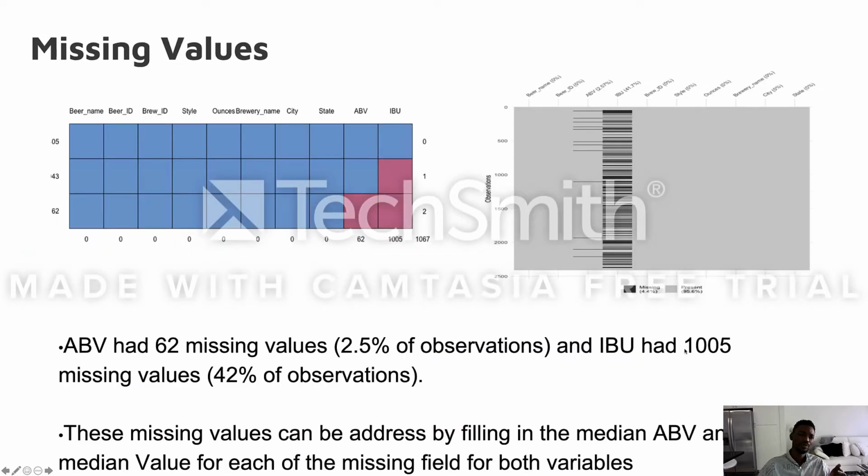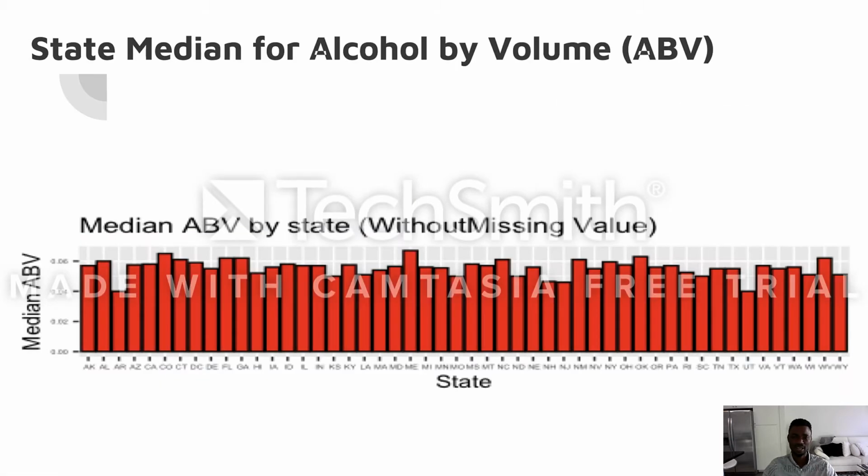So we moved forward and decided to address the missing values in our data set. We discovered during our analysis that fields like ABV and IBU have missing values: ABV has 62 missing values, while IBU has 1005, which makes up 4.4% of the whole data set. That is, we have 95.6% of the data present in our data set. So moving forward, we decided to take out the missing values so that we can have clean data for a better analysis.